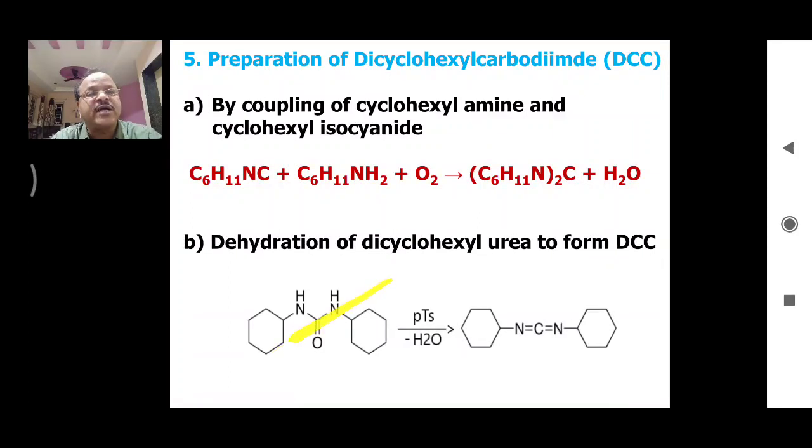This is dicyclohexylurea, on reaction with paratoluene sulfonic acid, in short called PTS, removes a water molecule and there is formation of this DCC. These two hydrogens and this one oxygen are eliminated in the form of a water molecule. As a result, we get this DCC.